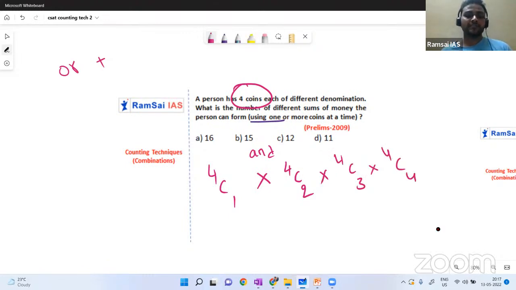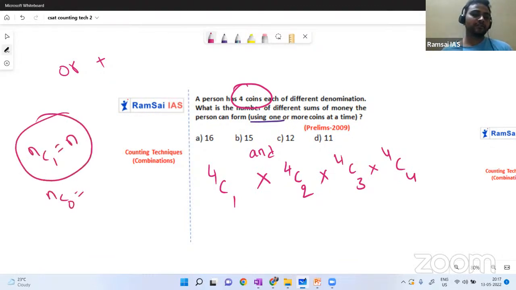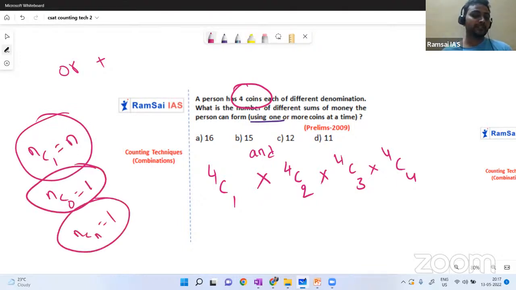So what is 4C1? Remember, NC1 equal to N. NC0 equal to 1. NCN equal to 1. These three are very important. NC0, NCN, both are 1 only. But NC1 equal to N. Using that, you can say 4C1 is 4. 4C4 is 1. Similarly, 4C4 is 1.